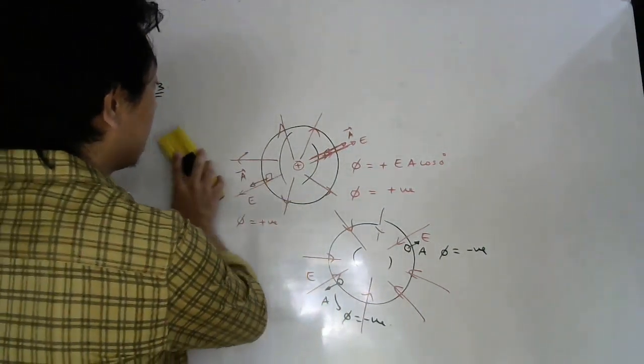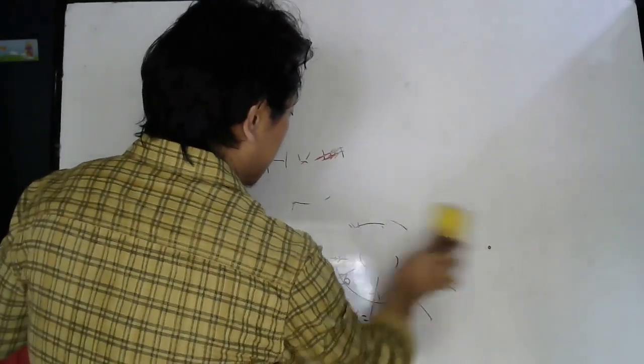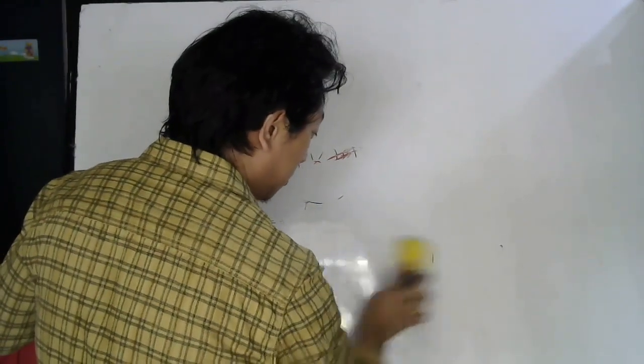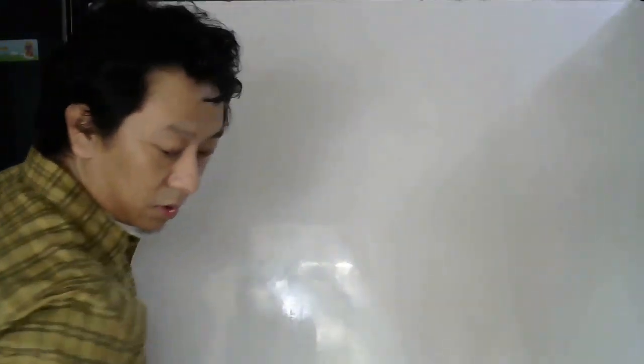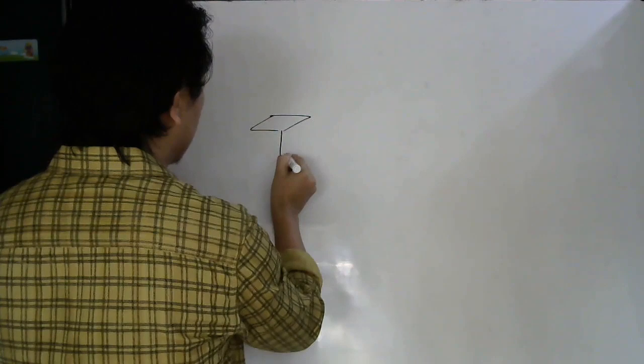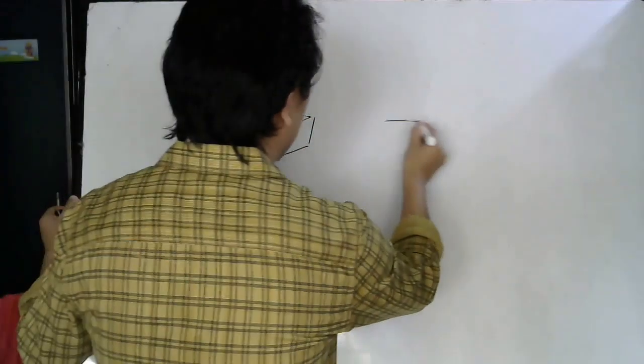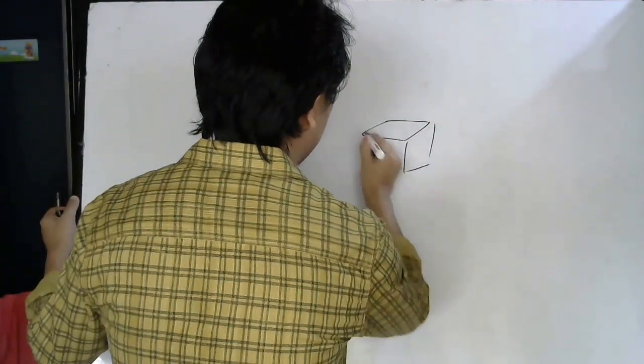Okay. So just to finish it off, let me explain one last time with the help of a diagram. Suppose I take some closed surface like this, and here also I take a closed surface like this.